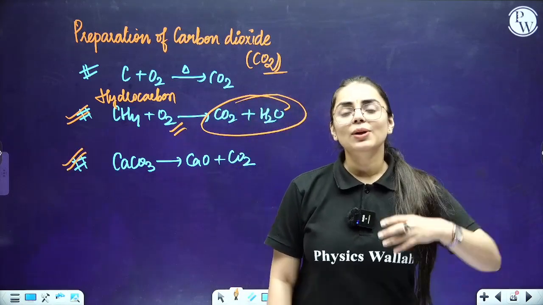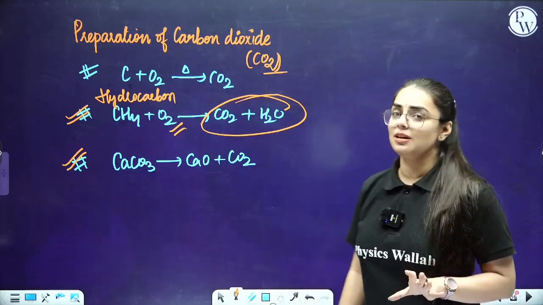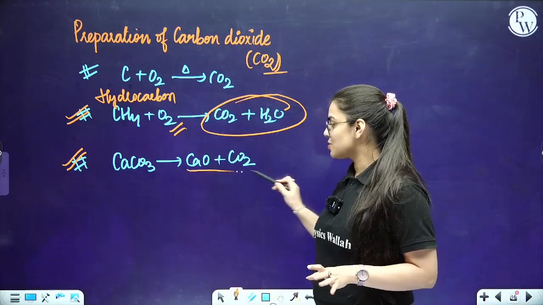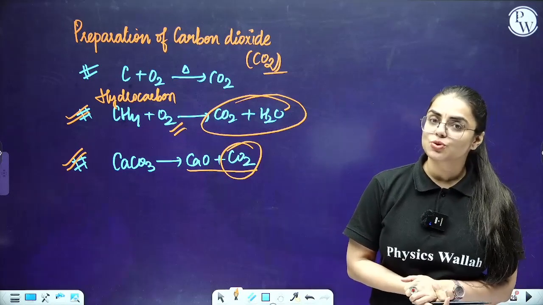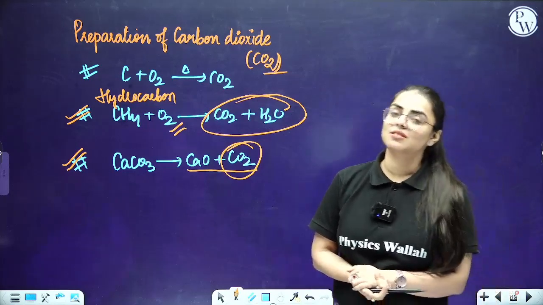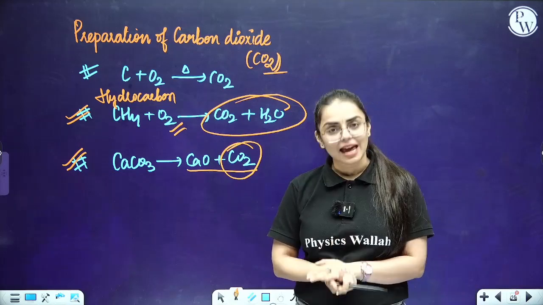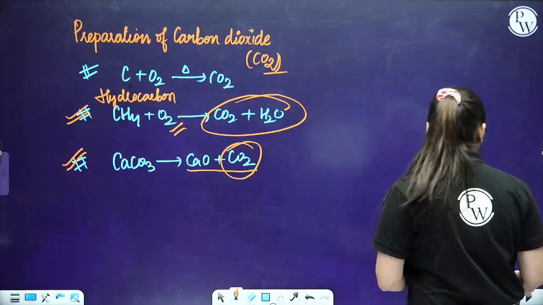When you heat CaCO3, you are going to obtain calcium oxide as well as liberating CO2. Yes, everyone, I hope this is also so clear to each and every one of you. This is basically the methods of preparation of carbon dioxide. Clear with this part?